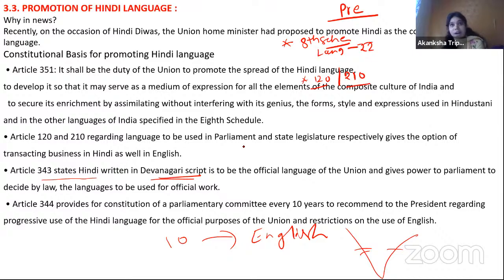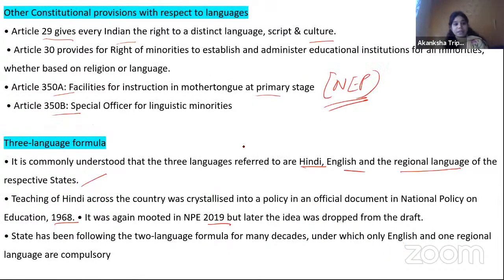He went on a fast for around 50 days because they were imposing the Hindi language. So all those things happened in the past. Maybe there can be a question now: do we have other articles where we can find languages in our constitution? Yes, Article 29 talks about languages, Article 30, Article 350A, Article 350B.